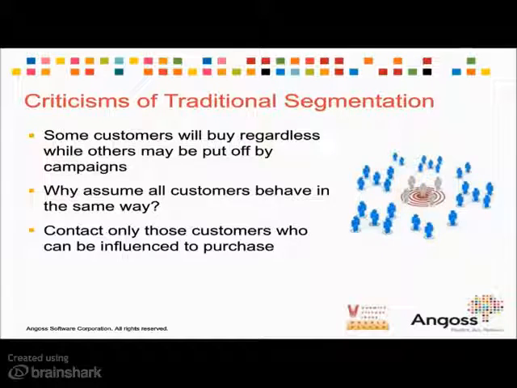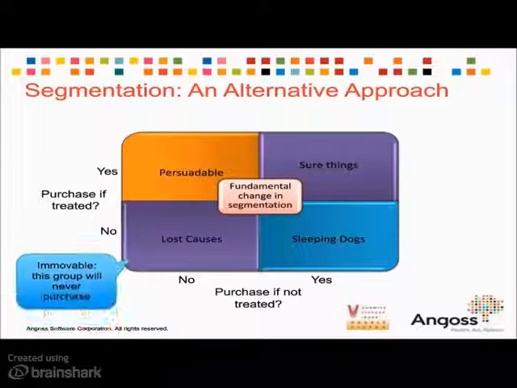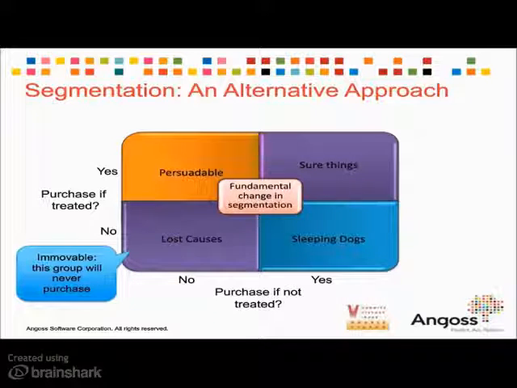So we are going to talk about an alternative approach to segmentation. We can divide our potential customers into 4 different groups, and I'm going to go through these one at a time. If I start with the bottom left-hand corner of this quadrant here, this group is called the lost causes. These are people for whom the marketing campaign will have absolutely no effect, because these people are never going to purchase. So we call them lost causes.